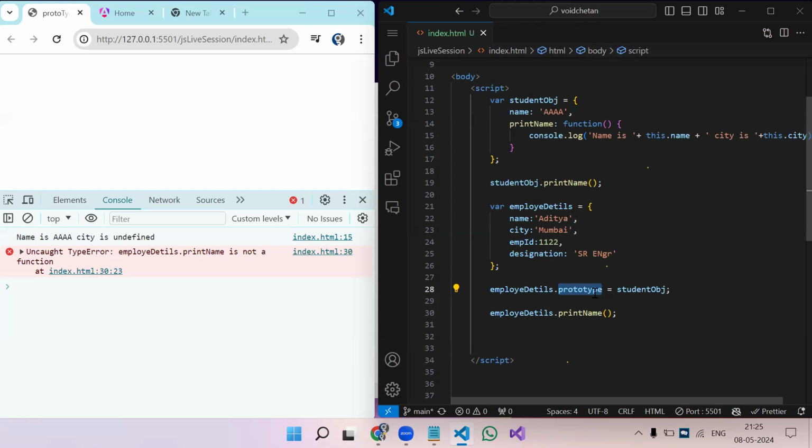Okay, I think I've seen it. No, see now, we have assigned. Instead of underscore underscore proto, you can write prototype, but here I am seeing that it is getting an error: print name is not a function. I have not seen it yet, but if it is there, you can forward it to me and we can also check. But as far as I know, I haven't seen anything like this. Normally, we can assign the prototype by using proto. If we have to check the prototype of any variable, we use underscore underscore proto only, right? Correct.